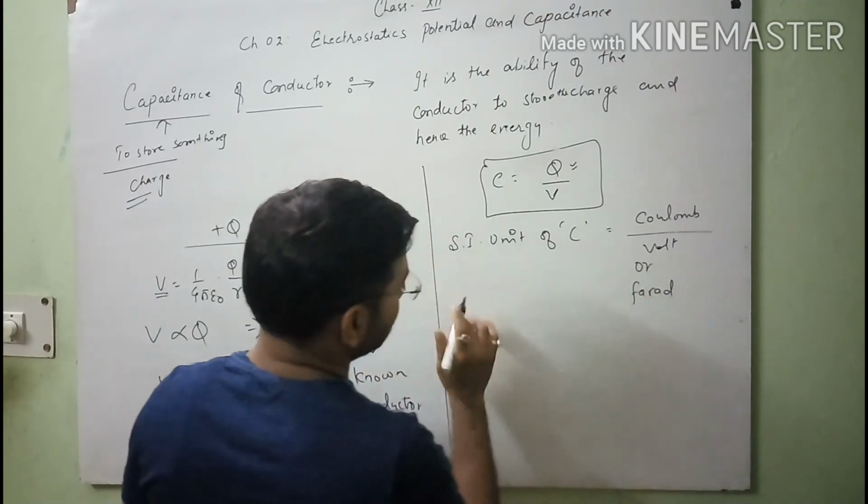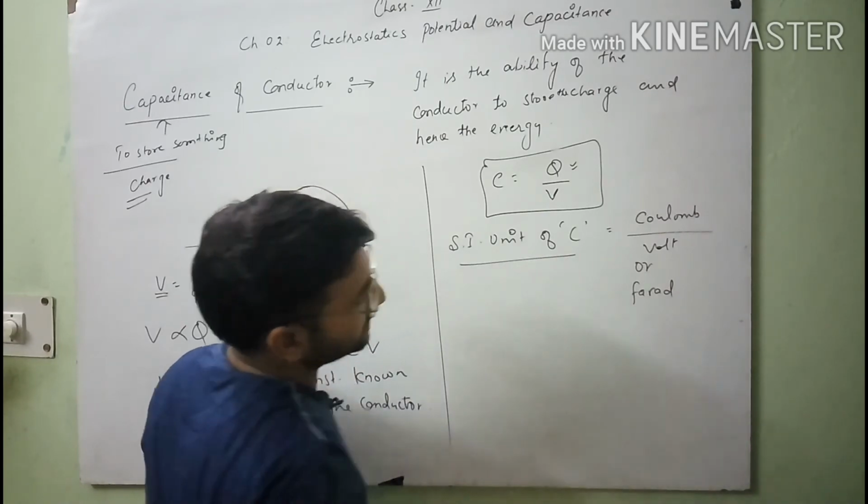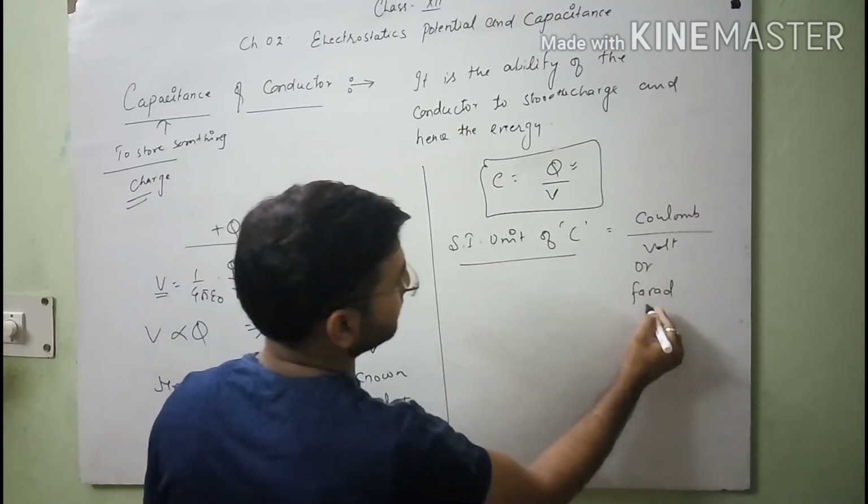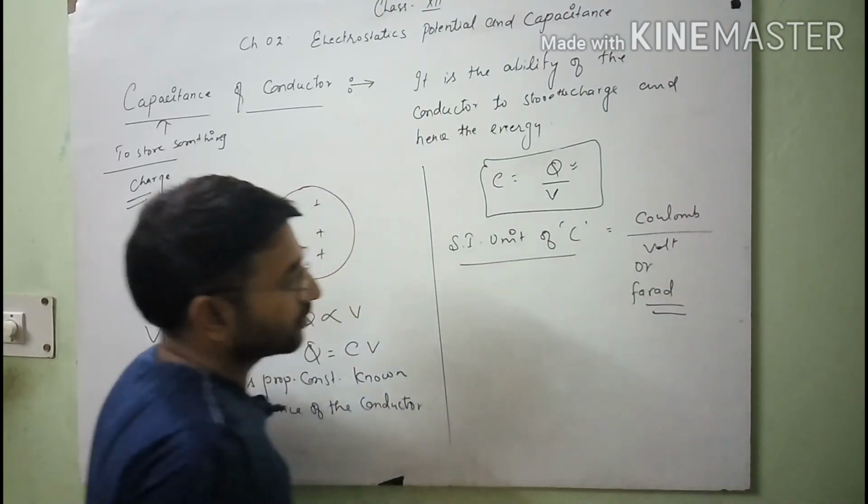So the SI unit of capacitance C is Farad or Coulomb per volt.